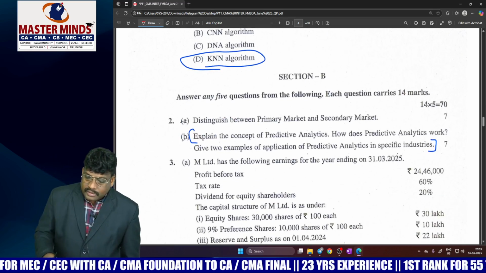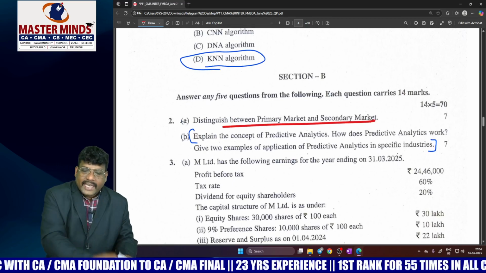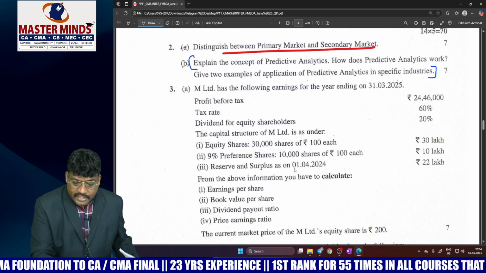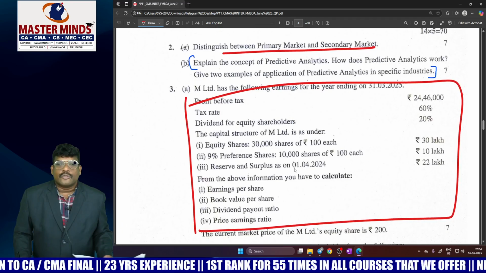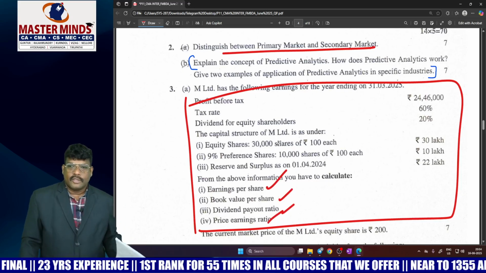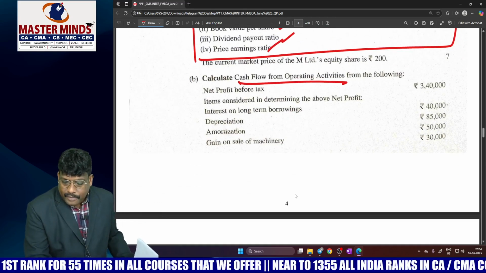Coming to section B, primary market and secondary market, which is directly in our material, a direct question. This is the ratio analysis. This problem is also covered in our material, right? They asked earning per share, book value per share, dividend payout ratio, and PE ratio. Direct question. Coming to the next question, this is cash from operating activities.